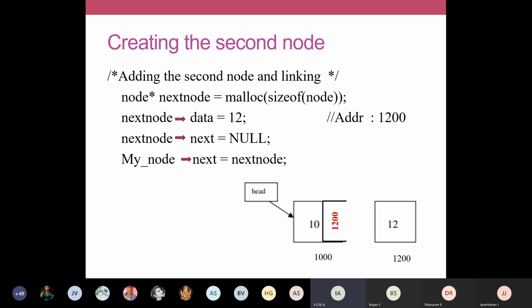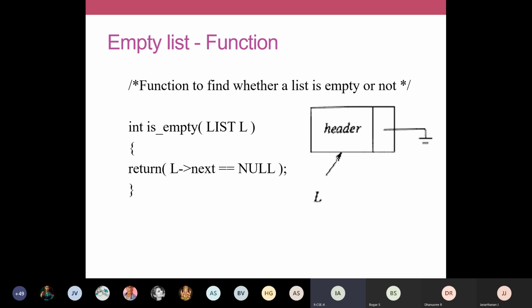For example, for insertion, I'll have a function. For deletion, I'll have a function. To check whether the linked list is empty or not, I'll have a function. And like that, for searching an element, we are going to write a function. We are going to write it as a set of functions. Okay. So now we'll see how to write a function like that. We'll see how to write a function which will find whether a list is empty or not.